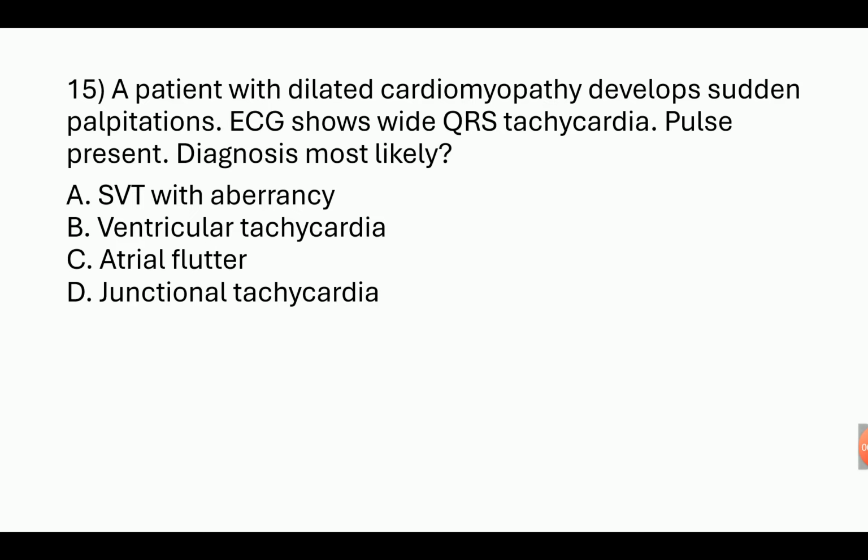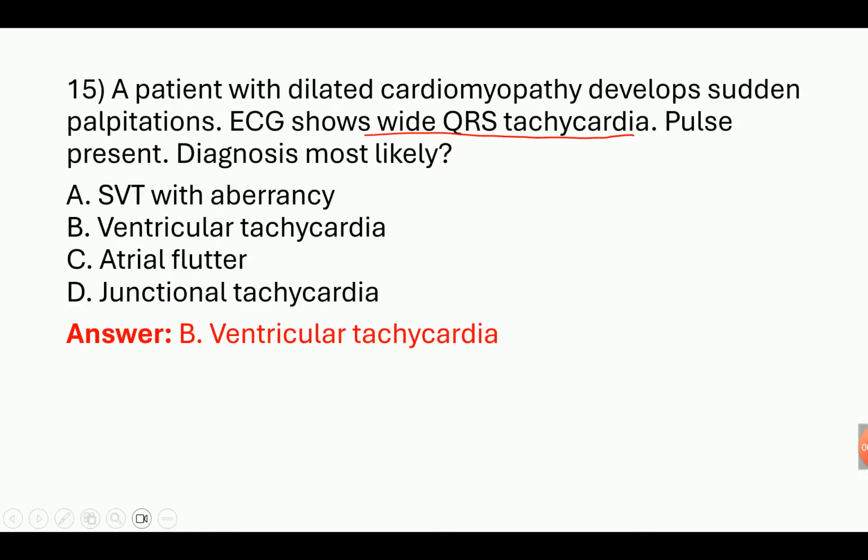A patient with dilated cardiomyopathy develops sudden palpitations. ECG shows wide QRS tachycardia. Pulse present. Diagnosis most likely? A patient with dilated cardiomyopathy. So here it is ventricular tachycardia, because we have already seen this in the ECG class. ECG shows wide QRS tachycardia. It is ventricular tachycardia, VT.